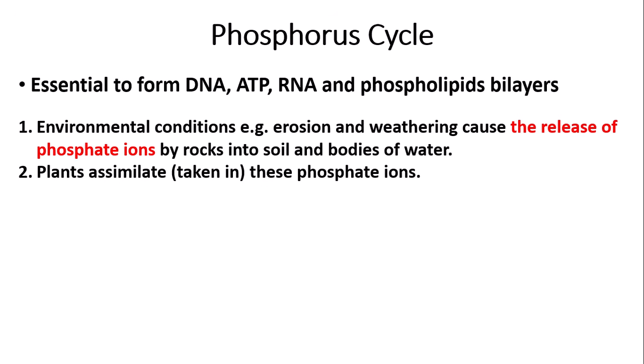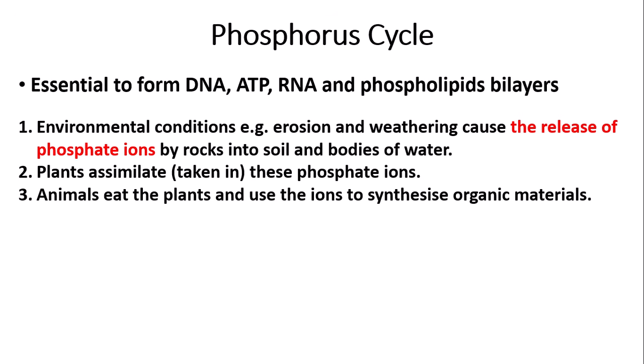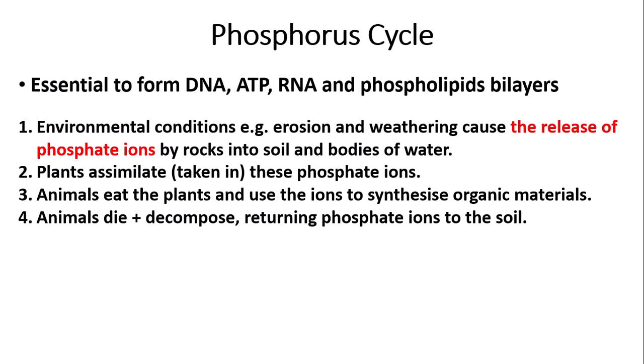Plants in the soil or aquatic plants in the bodies of water assimilate, which is another word for take in, these phosphate ions. So the phosphate ions are used by the plants to synthesize DNA, ATP, etc. The third step is that animals, so consumers, eat the plants, and then they use the phosphate ions to synthesize organic materials, so your ATP, your DNA, phospholipid bilayers, etc. Then these animals eventually die and decompose, which returns phosphate ions back to the soil.